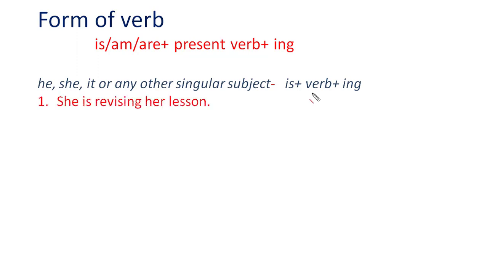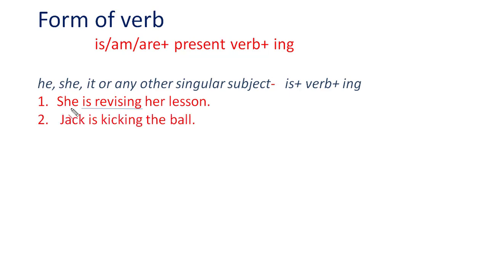Let's see some sentences. You can see the first sentence here, that is, she is revising her lesson. You can see here that the subject is singular. She is the singular subject. So with singular subject, we have used is and then we have used the verb revise, and with revise we have added ing. So it becomes is revising. When the subject is singular, we use is, then the verb and then ing with the verb. She is revising her lesson.